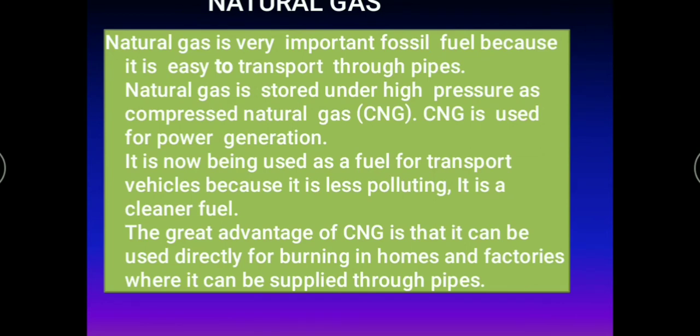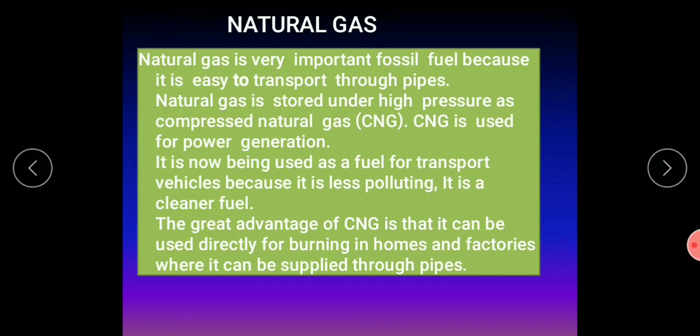Now we will learn about natural gas. What is this natural gas? We will read. Natural gas is a very important fossil fuel because it is easy to transport through pipes. So what they are doing, they are putting the drill, and from the drill they are getting the gas, and from there they give connection directly from the drilling place to all parts, to the villages, to the cities, to the industries and all. They are getting the availability of these gases.